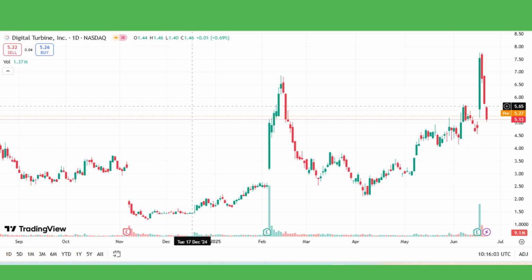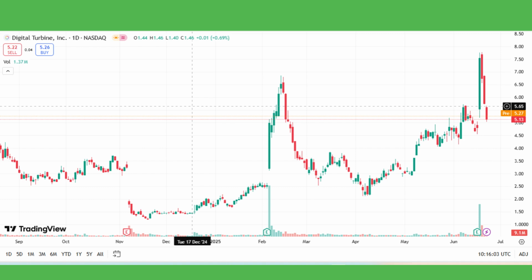From a technical perspective, APPS is trading near its 50-day moving average of about $4.19 and above its 200-day moving average near $3.09, which can indicate some underlying support. The Relative Strength Index, or RSI, is around 62, showing the stock is neither overbought nor oversold, but leaning toward positive momentum. For trading strategy, swing trading works well with APPS given its volatility.